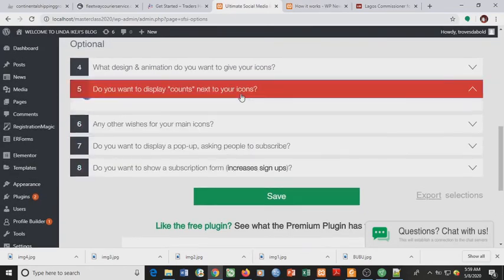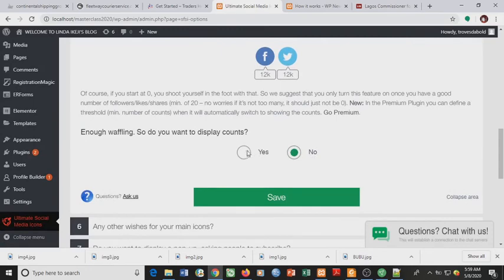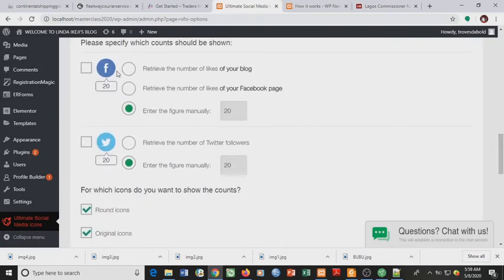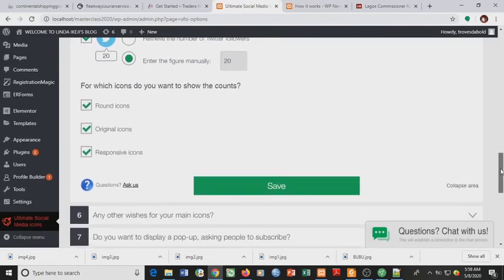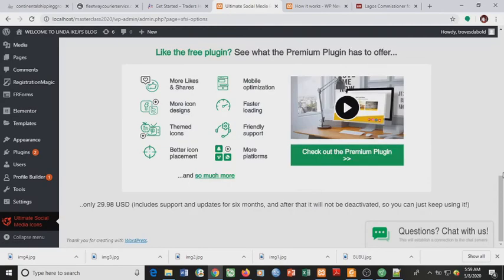So do you want to display the counts, the number of shares for each button? I'll say yes. So do I want it to be round icons, original icons, or responsive icons? All of the above. I'll save as well.